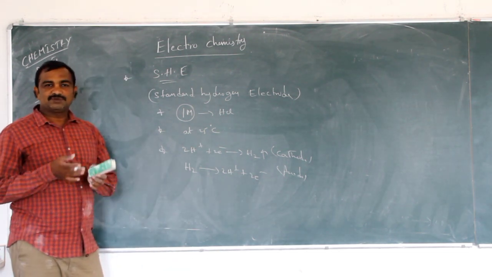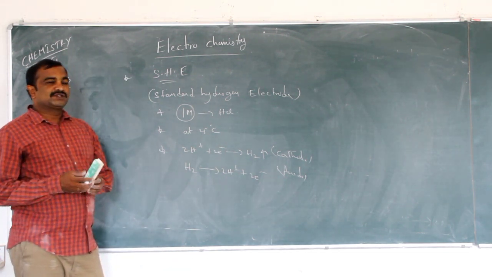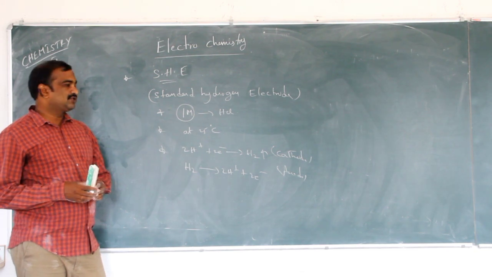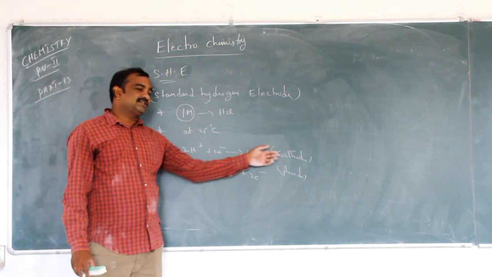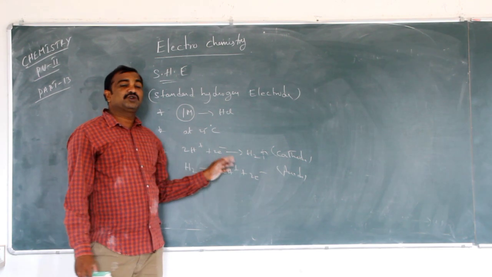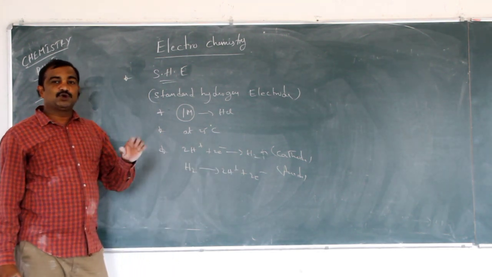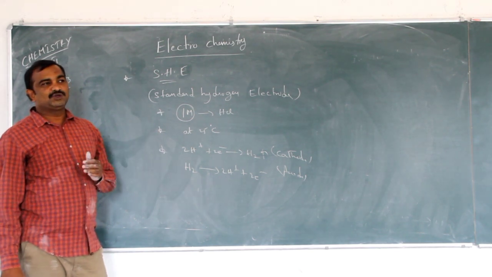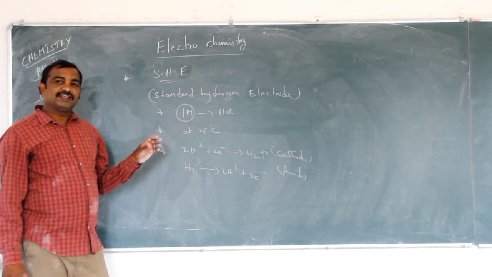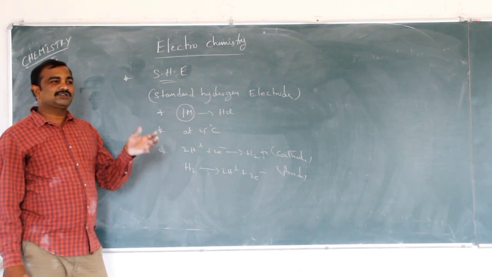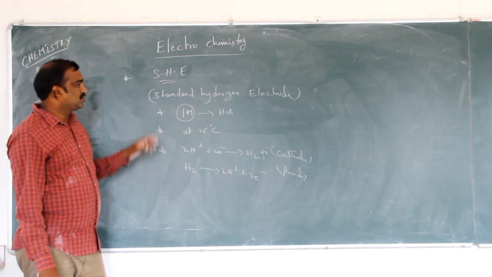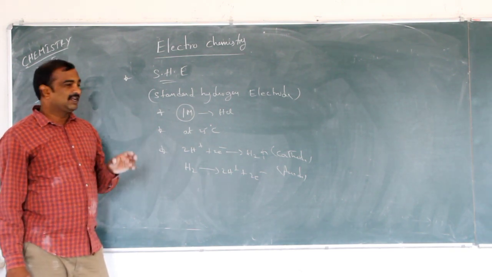That means what we have to observe here is the same hydrogen gaining electrons at the cathode and losing electrons at the anode. That means it can be used as both cathode and anode. So this is SHE, standard hydrogen electrode.